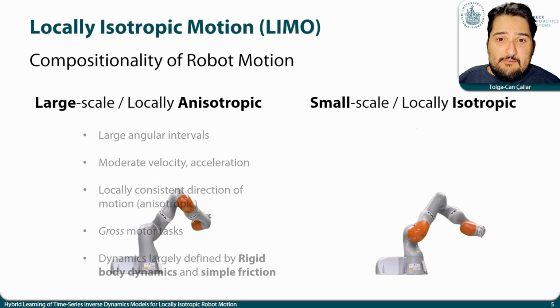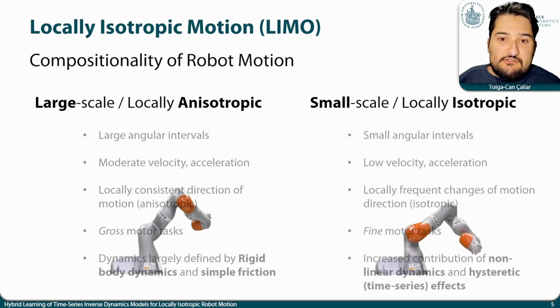Secondly, LIMO contains segments of joint-wise small-scale movements with low velocity and acceleration, corresponding to the execution of fine motor subtasks. Most notably, the joint-wise direction of motion is frequently changing within small angular intervals. This results in an isotropic movement pattern, in analogy to randomized explorative movements and reactive motion compensation. In the context of inverse dynamics modeling, LIMO-like motion introduces significant torque contributions that result from non-rigidity and the system's dynamic state history, which are difficult to model by conventional approaches.